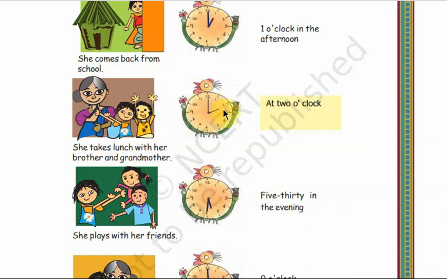So what is the time? The time is 2 o'clock. So write at 2 o'clock. At 2 o'clock what does she do? She will have lunch with her brother and grandmother. After that she plays with her friends.